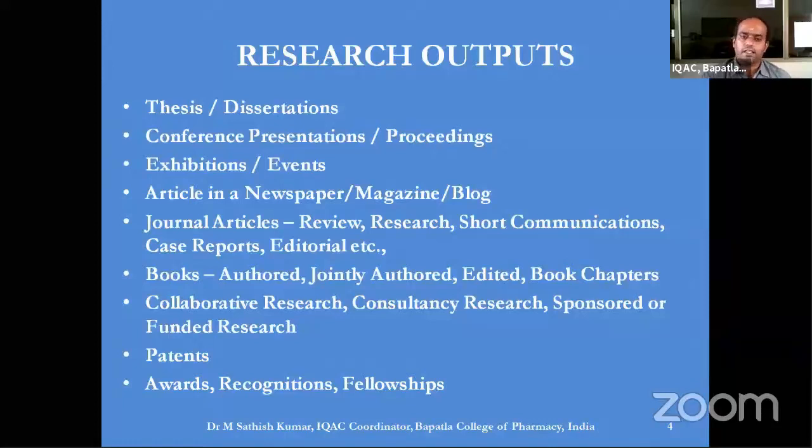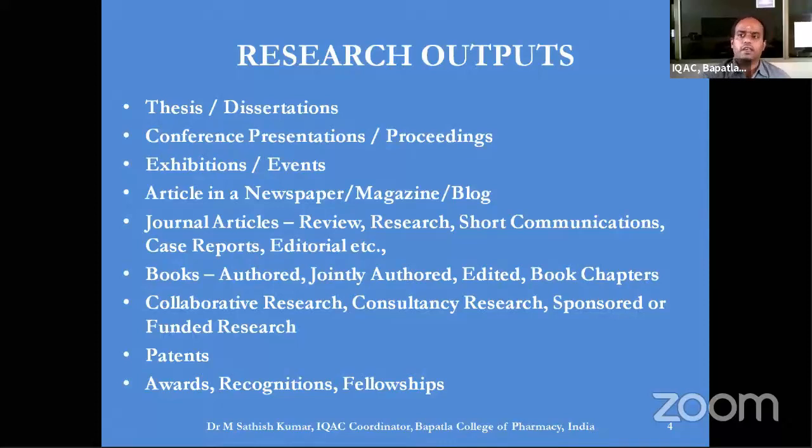If we don't try at these three levels, the very simple option available for anyone who has not tried this is first to start writing a book chapter. That means get the permission to write only one particular chapter in a particular book. Maybe it may be 25 to 30 pages. You write one topic, one chapter in an authored textbook or a jointly authored textbook or an edited book.